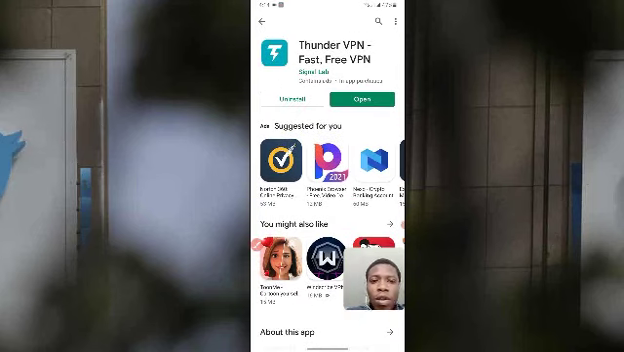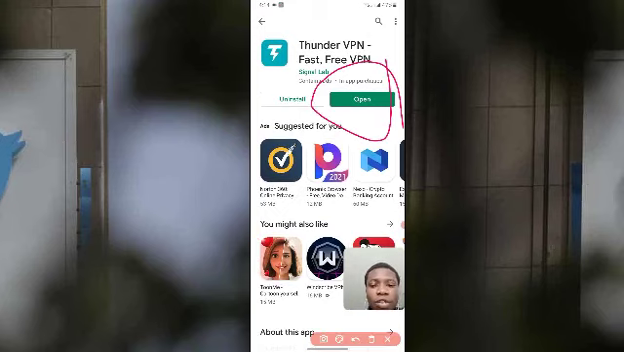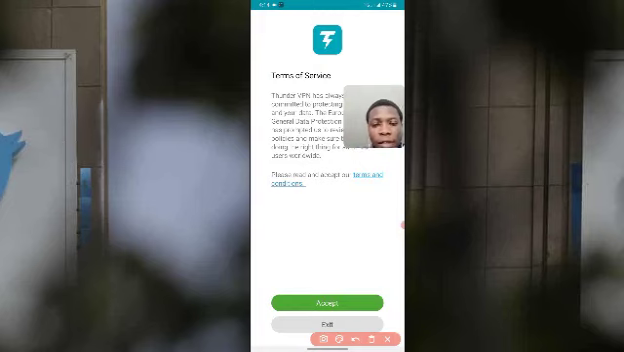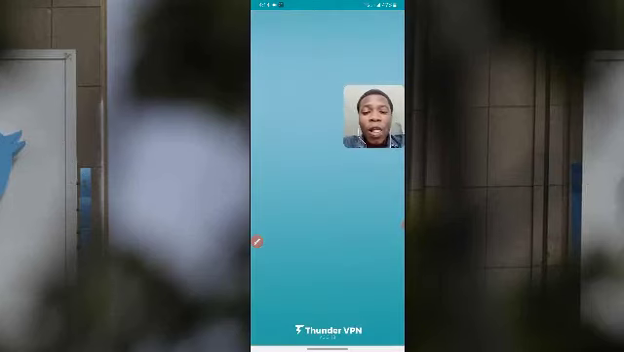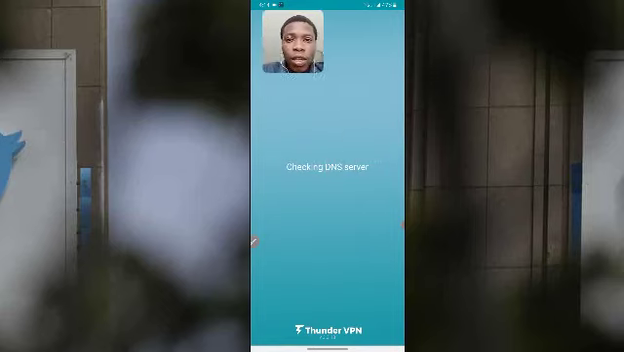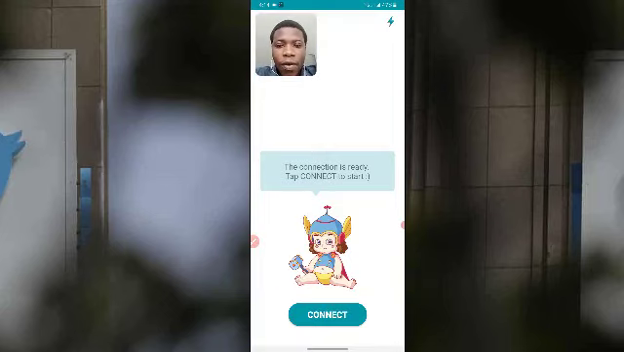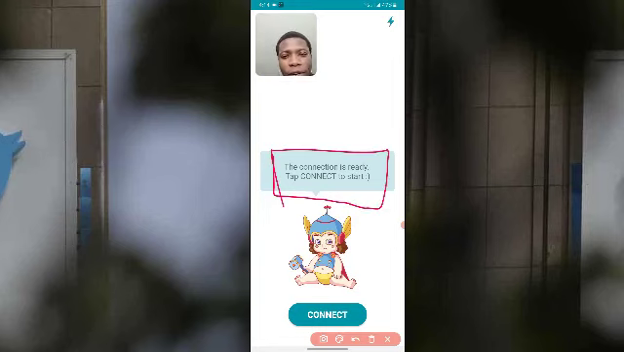So I'm going to click on this open button right here. Okay, I'm going to click that right now. Then I want to click on accept. I'm going to accept it. Once I click on accept, we're going to wait for it to load. Okay, good. Then it says the connection is ready. Tap connect to start.